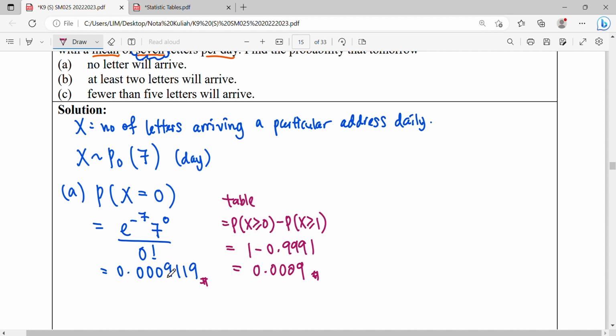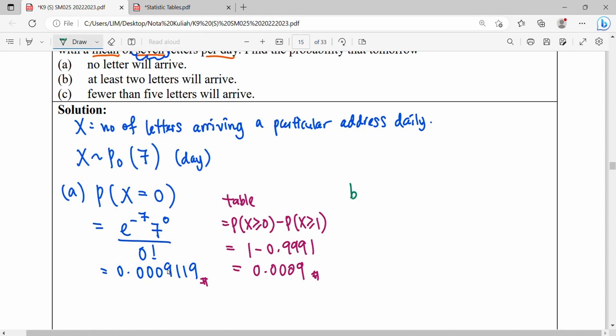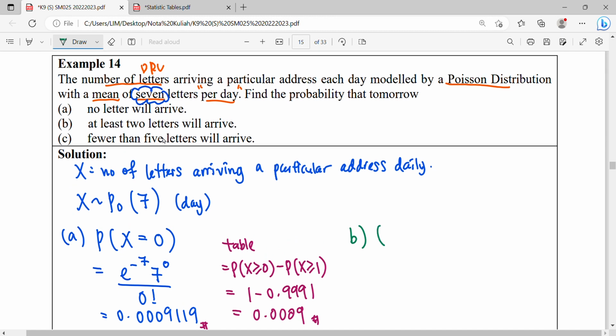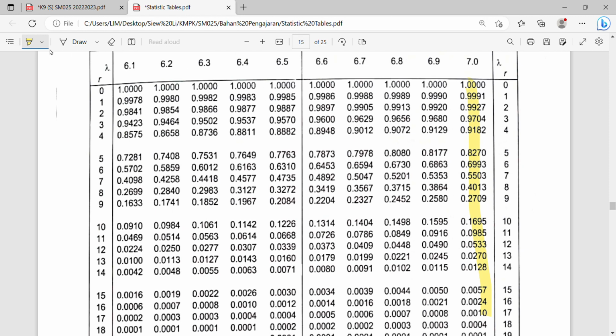Okay. So for the second question, B. The question says how many letters here? At least. How do we write the symbol for at least? More than or equal to. At least 2 letters. Which one do you prefer, table or formula? Table, because the table can be read directly. So I prefer the table, read directly for reading 2. Reading 2, it will be 0.9927.